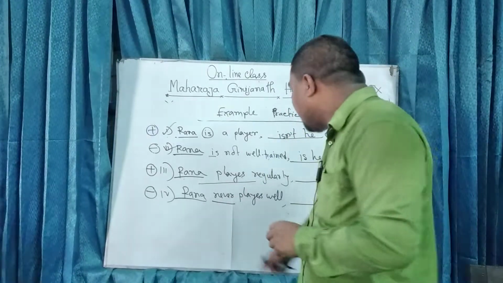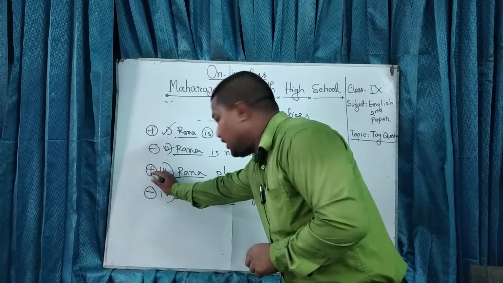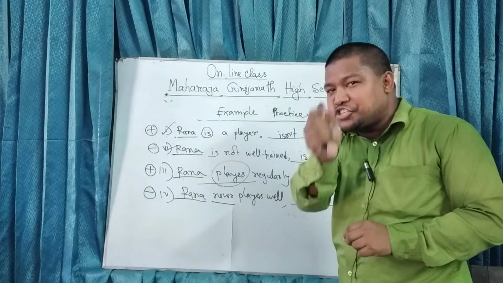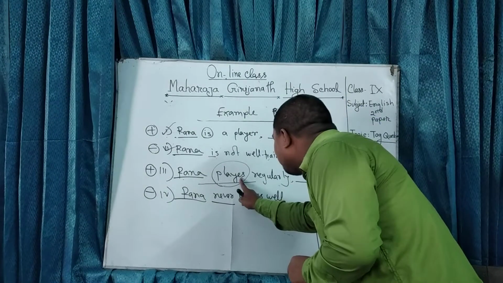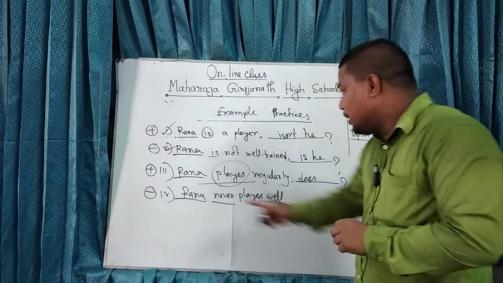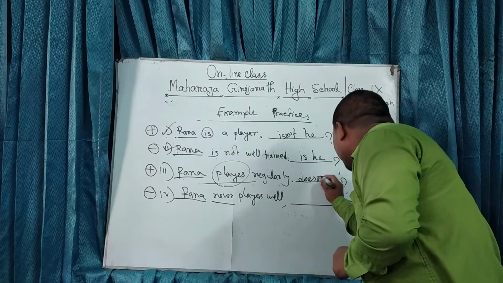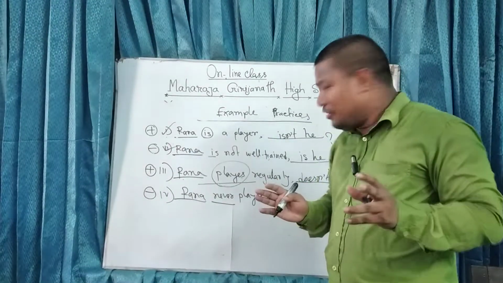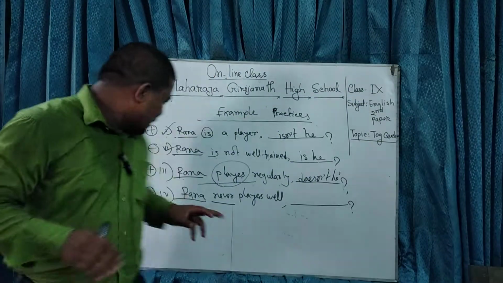Okay, my dear students, here sign is positive. There is no auxiliary verb, right? So do, does. You have to make sure do, does. Okay, which comes here? Here is plays, right? So does comes here. Sign is plus. I have to make it negative. Doesn't he? Clear?